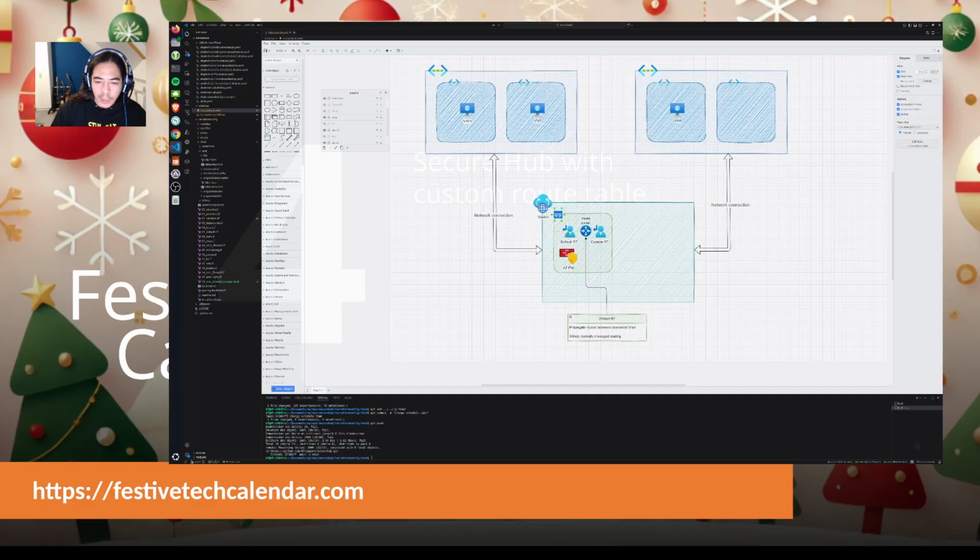We still have the default route table, but this time we also add another firewall and a custom route table. And this custom route table will be the one that we use to configure the firewall. So we could use only the default route table, but at this point I don't want to do that. I prefer to separate that with a new custom route, which is something similar to what we did earlier.